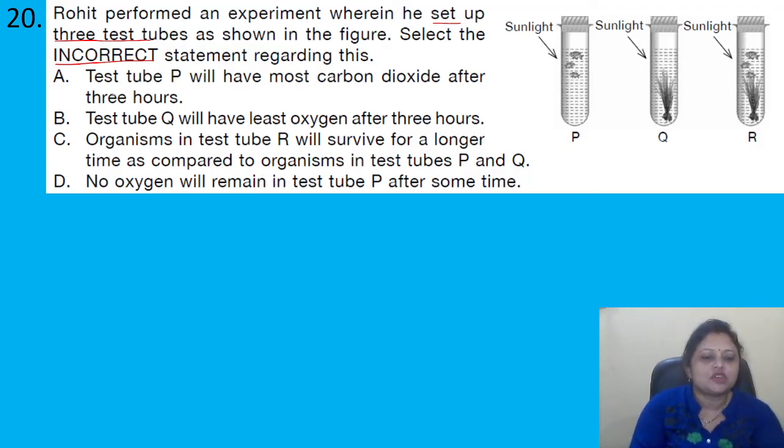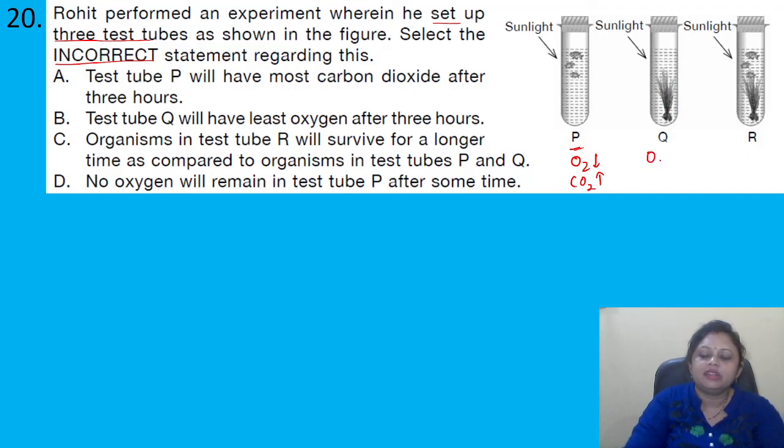Okay, so first option, test tube P will have most carbon dioxide after 3 hours. So here in P, aquatic animals are there, these are fishes. They will only use oxygen and liberate carbon dioxide. So the amount of oxygen will become less after some time and the amount of carbon dioxide will increase. Then here in Q, a green plant is there, right?